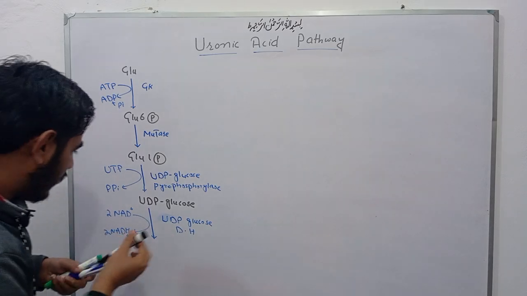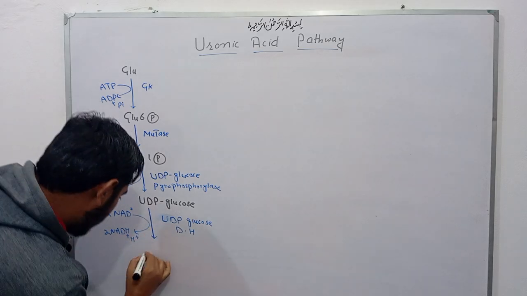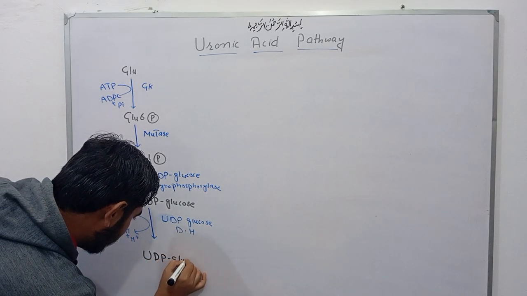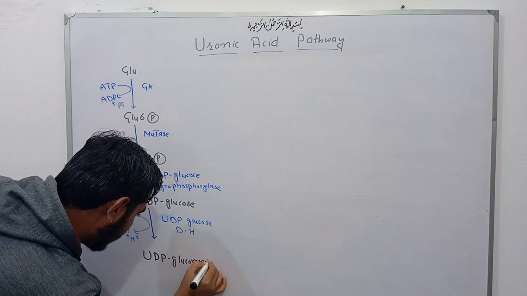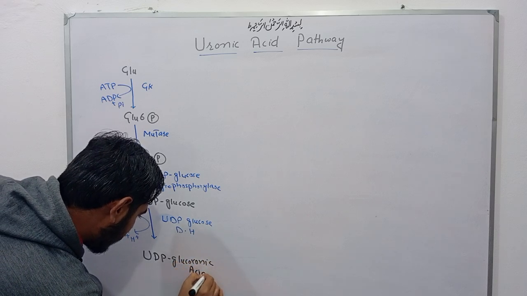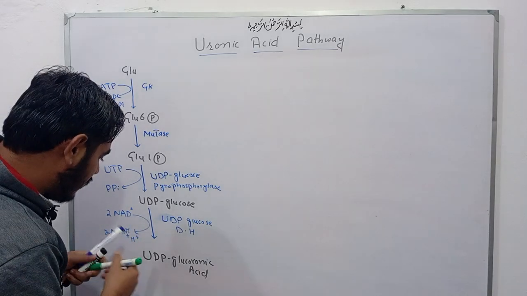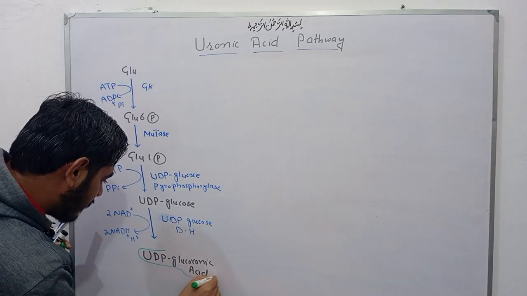there is formation of UDP glucuronic acid, which is the active form of glucuronic acid. Okay, so there is a formation of UDP glucuronic acid.